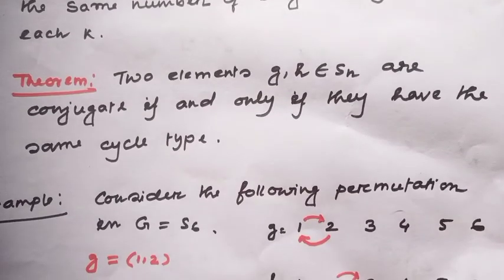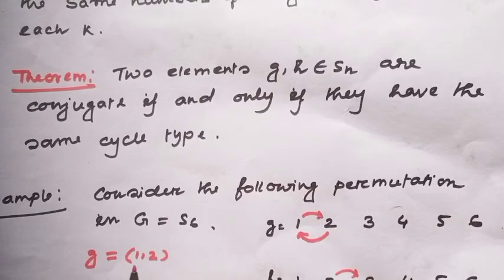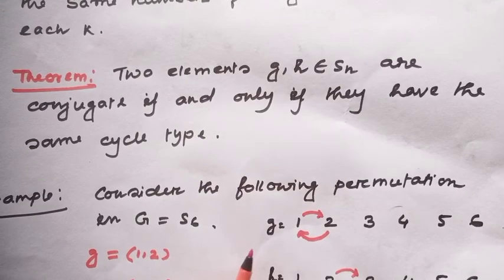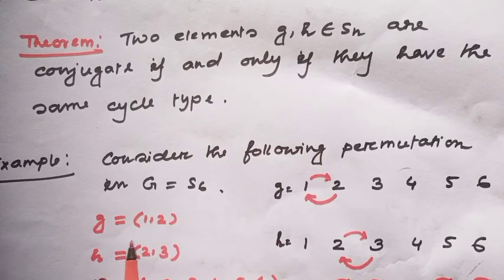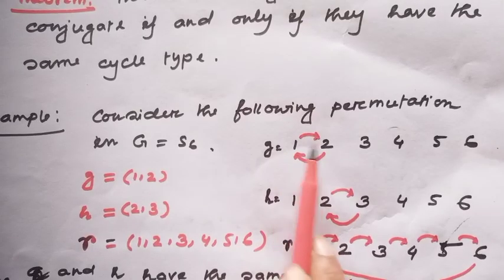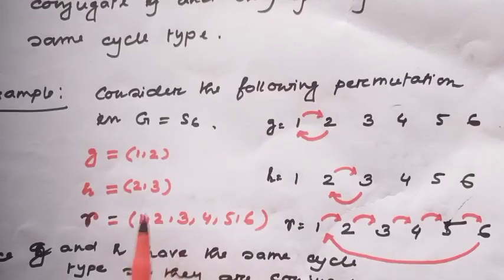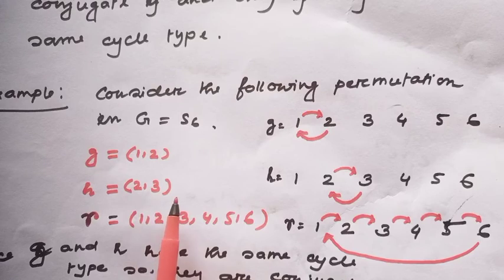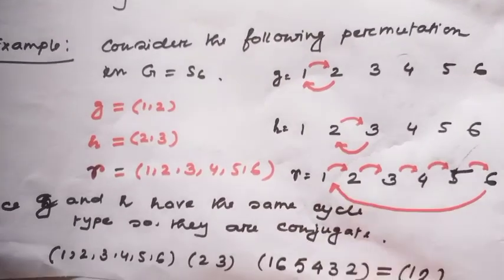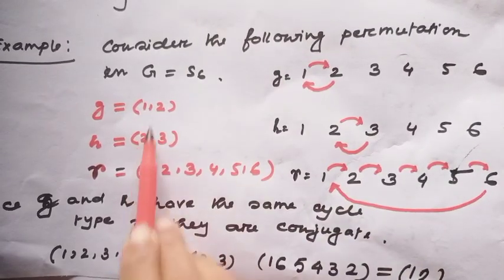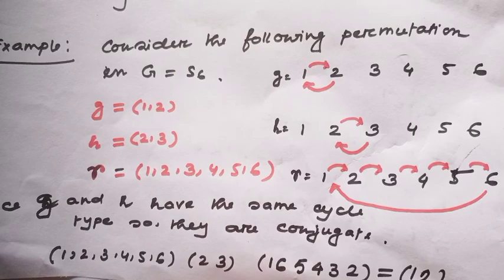Consider an example. Consider the following permutations in S6. Let g equal (1 2), where 1 goes to 2 and 2 goes to 1, this transposition. Let s equal (2 3), this transposition, and r equal to the rotation (1 2 3 4 5 6). Since g and s have the same cycle type, they are conjugate.